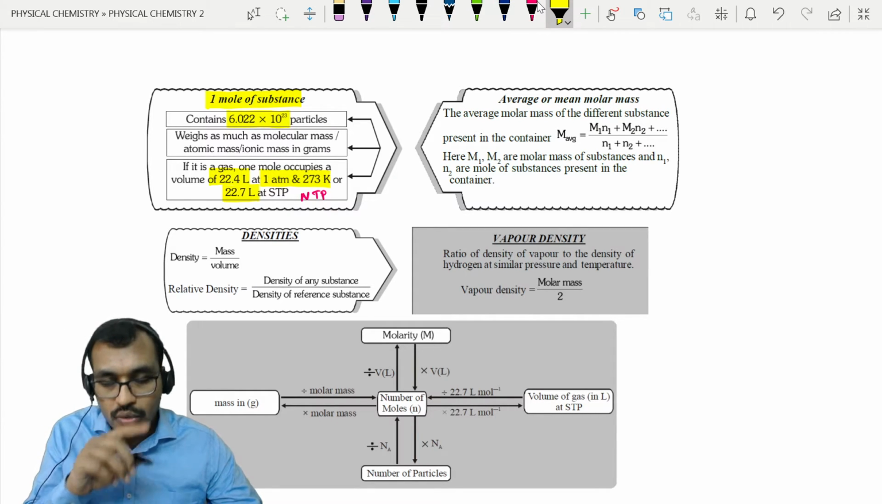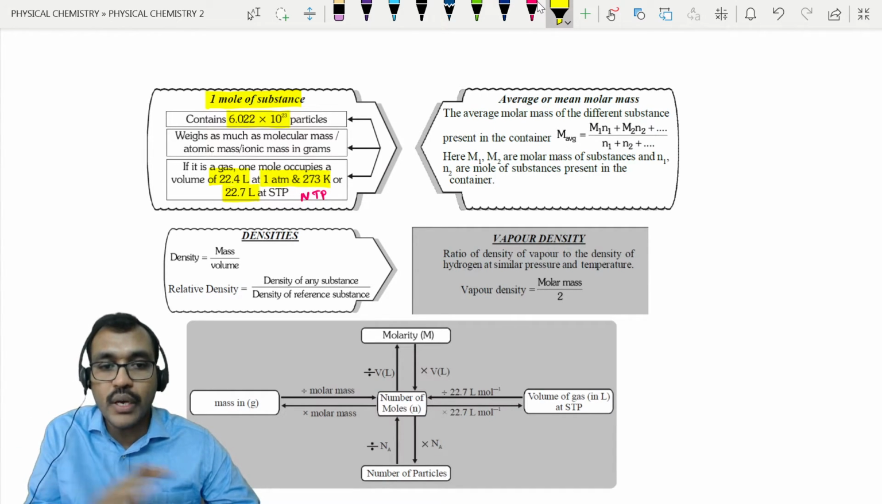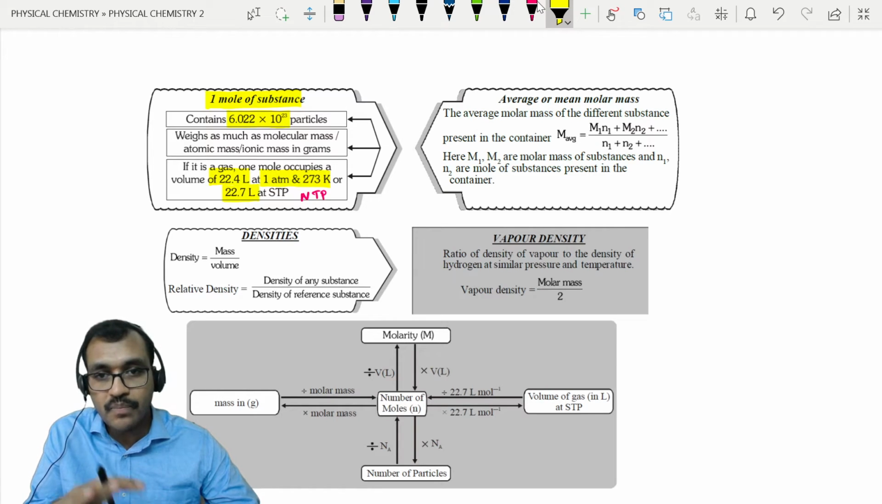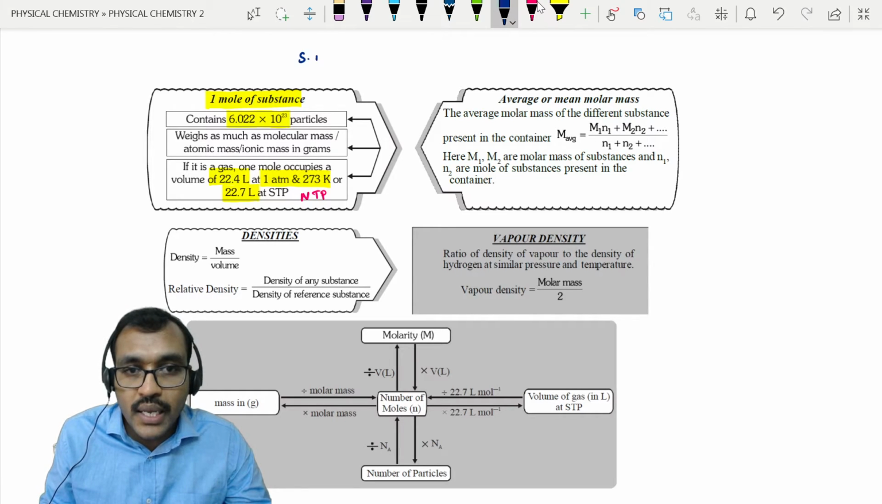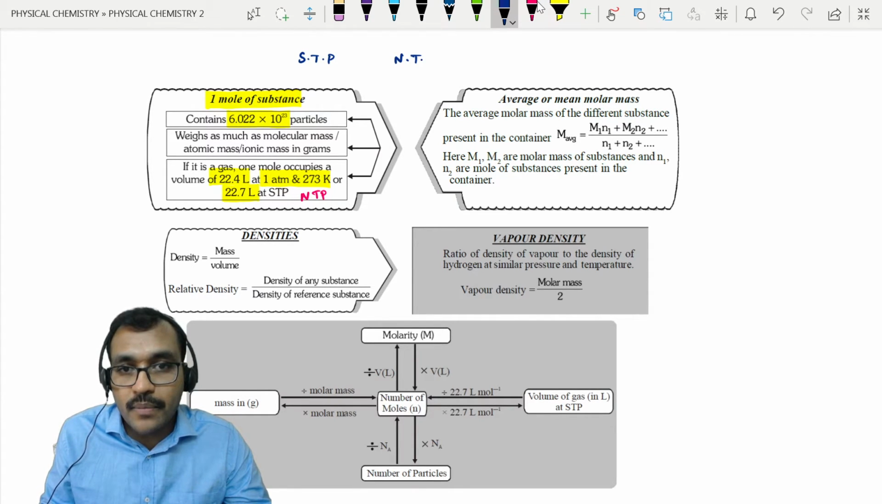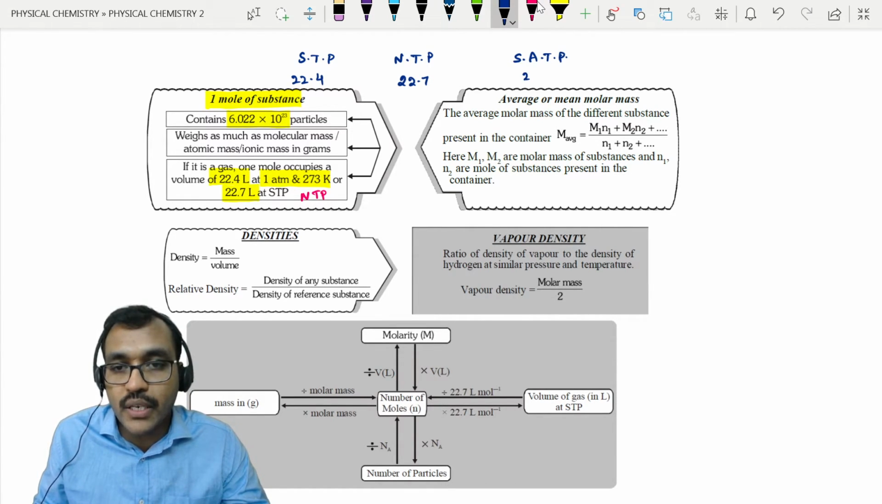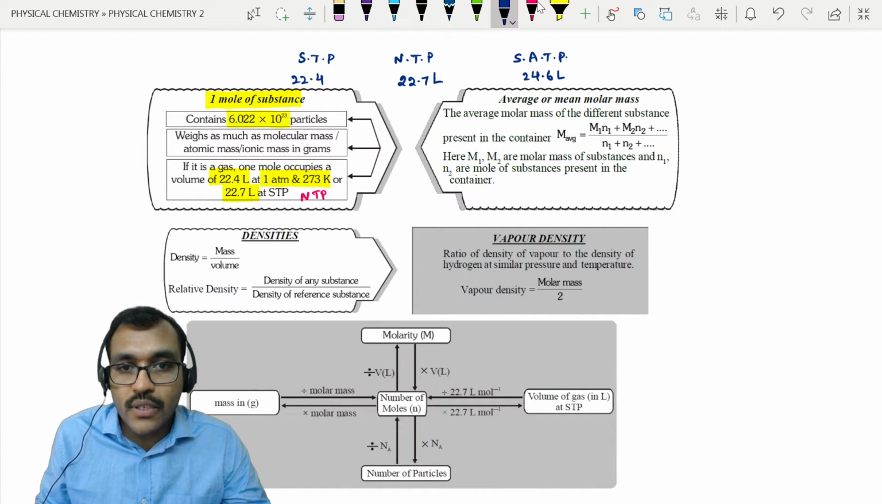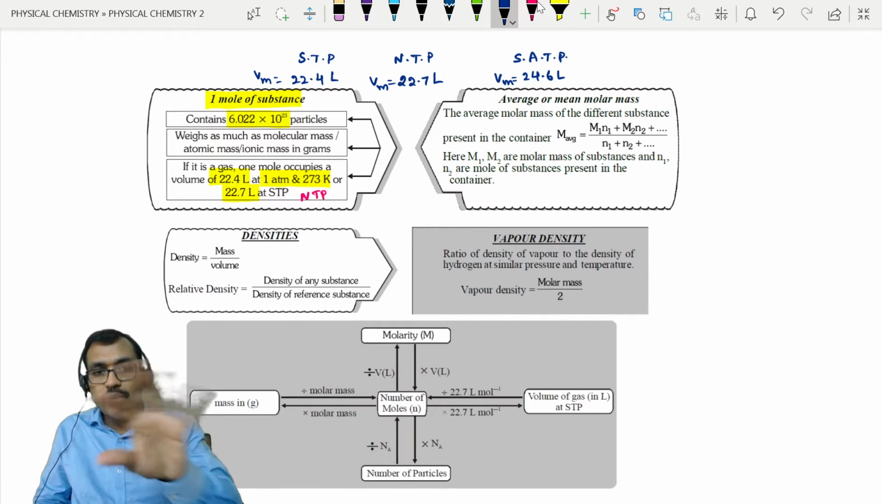So as of now, remember 1 mole of any gas occupies 22.4 liters, and we will do the calculations accordingly. But there is a significant difference between NTP and STP, and there is another term called SATP. So we have 3 terms: STP, NTP, and SATP, right? NTP means 1 mole occupies 22.7 liters, STP means 22.4 liters, SATP means we take 24.6 liters. These are all molar volumes, that means the volume of 1 mole of gas. In the gaseous state chapter we will discuss in detail.